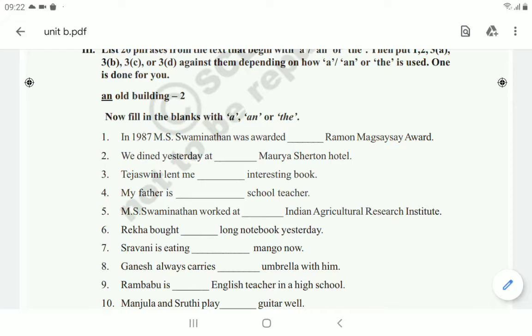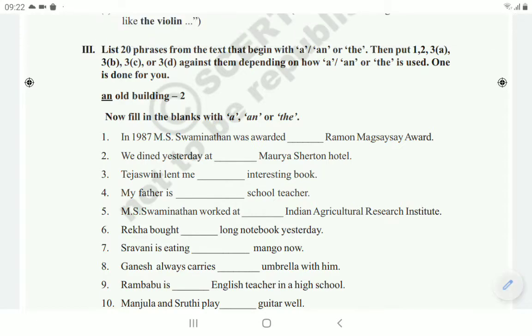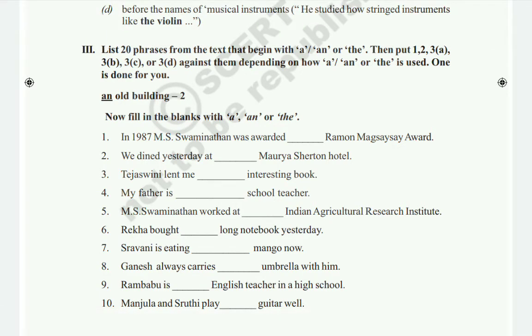So Maurya Sheraton Hotel, that is the identity of a place, so that's why here we are using the again. Okay, next third one, Tejashwini lent me dash interesting book. So here interesting, the first letter in this interesting is I. I is nothing but a vowel sound. So before the vowel sound we already know we have to use an. Okay, so Tejashwini lent me an interesting book.